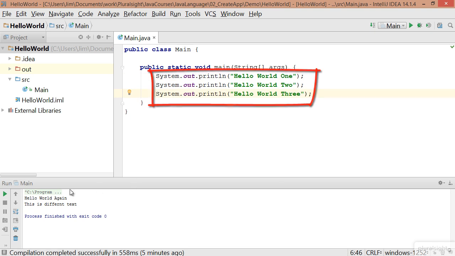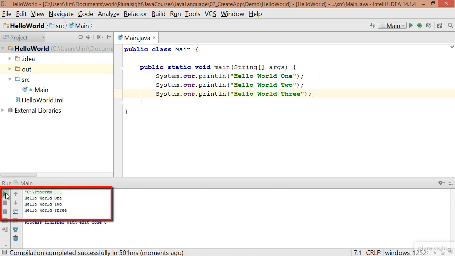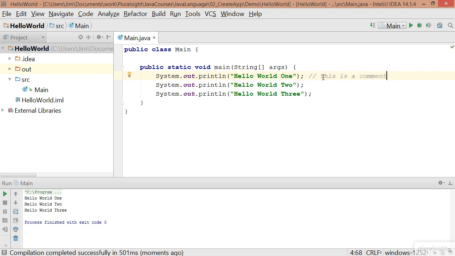Now if we go ahead and run our program down here, we'll see that all three of those lines get written out, right? Hello world 1, 2, and 3. So using comments, we can add information into our source code. First I'll use a line comment, so I'll just do a // and say this is a comment. And this comment only exists until I get to the new line. You'll notice that even the IDE is using a different color text to make the comments stand out. But if I run this, it's had no impact on what my program does. It still says hello world 1, 2, and 3.